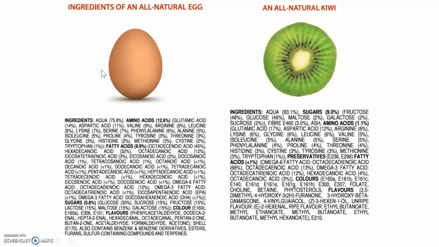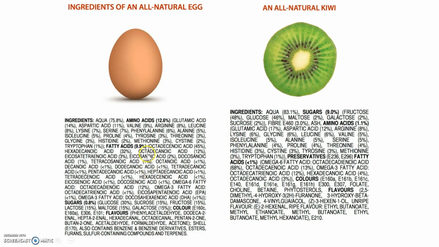And the last thing I want to touch on in this lecture is looking at natural foods. We need to remember that natural does not mean chemical free. Everything that we eat is made up of chemicals. So if we just look at this egg or the kiwi, if we break down the different chemicals that are found in these two food items, they do look kind of scary, but all of these are naturally occurring compounds.